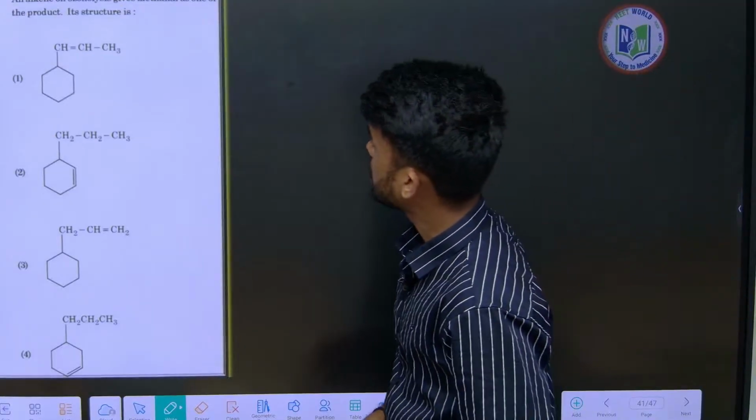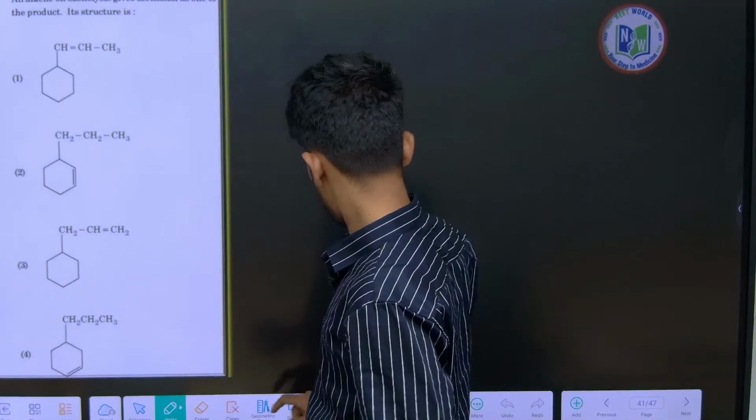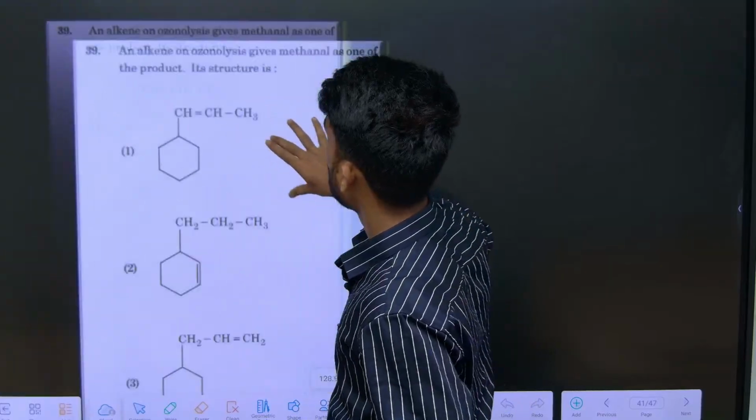Next, alkene and ozonolysis. I just want to zoom this. Alkene and ozonolysis.